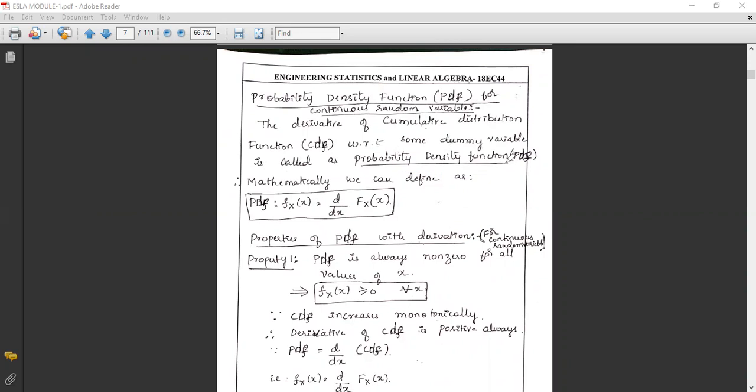Shortly we call it PDF. PDF means probability density function. Mathematically we use the derivative d by dx, where x is a dummy variable. The PDF we denote as small f_X(x), which is equal to d by dx of the cumulative distribution function, capital F_X(x). This is the probability density function.